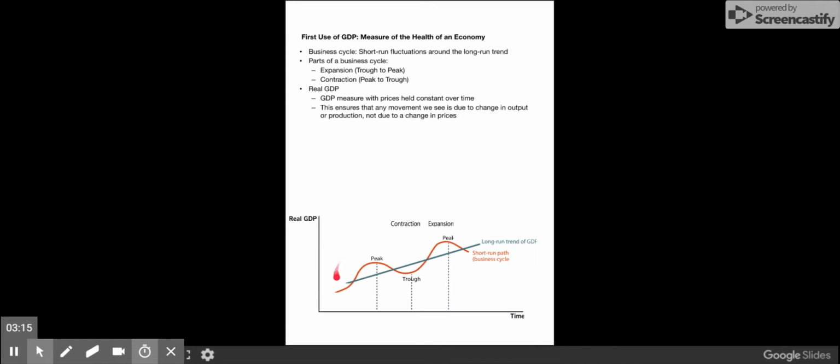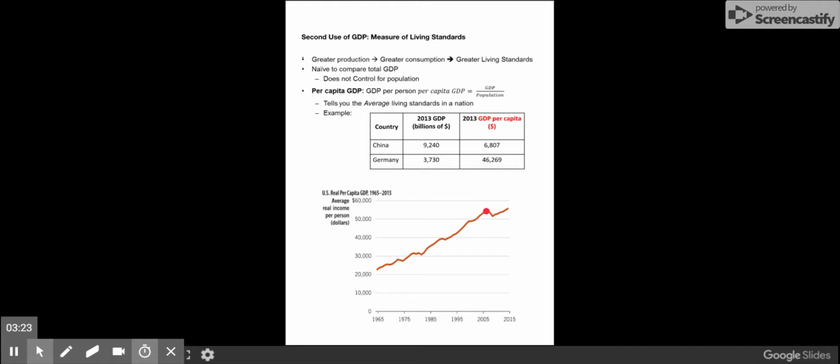And again, this motivates us to understand a graph like this. Why are there these short term fluctuations? Why are there contractions? Why are there expansions? It's important to understand because now we can see that there are actual social effects of these economic contractions in terms of falling living standards.